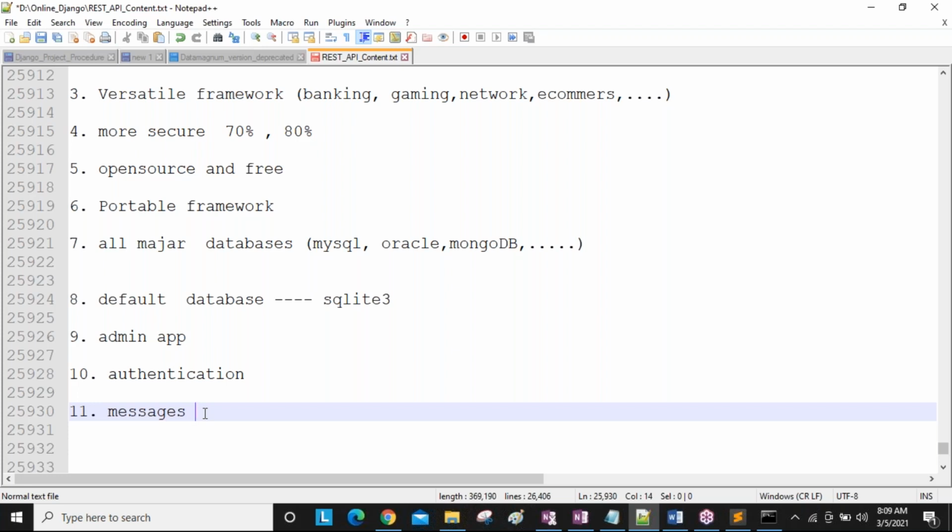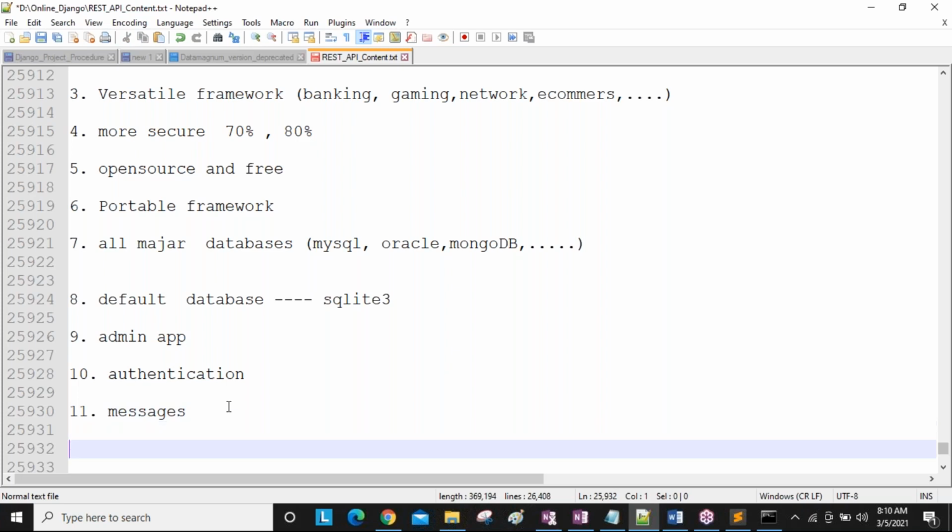If I'm not providing a message, then a big exception comes in Python, you know, exception handling. So instead of displaying the exception, I need to display one friendly message. By seeing that friendly message, users can understand what is wrong here. Clear? So using this application we can provide user-friendly messages. This is also one of the benefits of this Django framework.